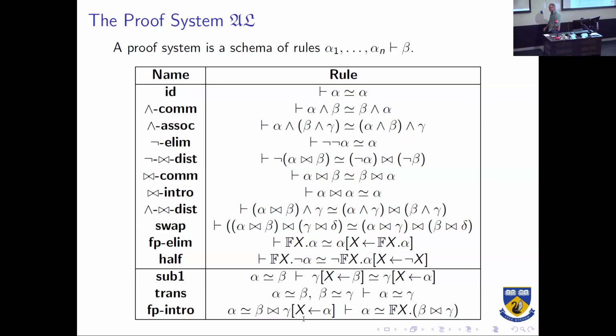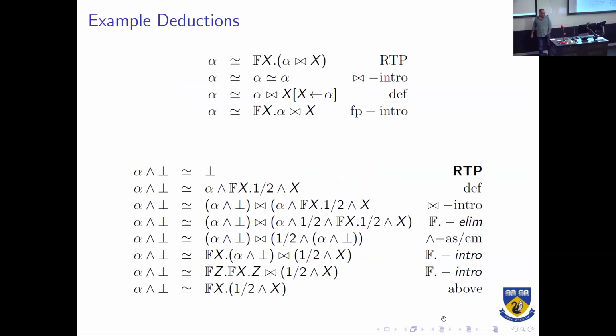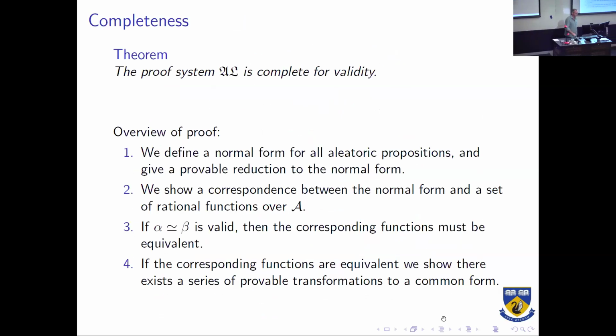The fixed point introduction operator, again, deals with the situation where we don't fixed point X; we need to make sure that there is something that is not entirely X. So the standard fixed point introduction needs to make sure that X is not substituting into itself. Otherwise, we would say that anything equals fx of X, which is not what we want. There are some standard deductions there, but I don't think I'll have time to go through them. We might come back to them a little bit later.